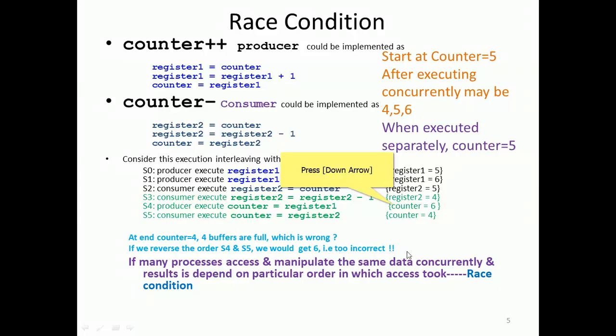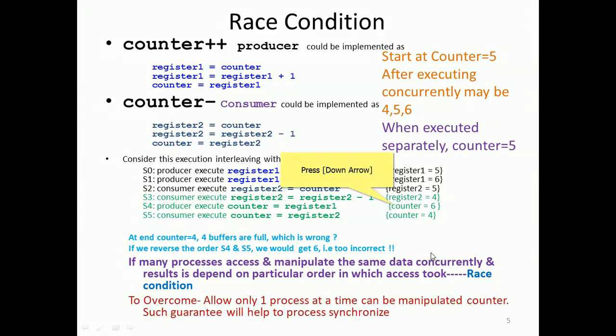Due to this race condition, the data is wrong. To overcome it, we allow only one process at a time to manipulate the counter. We had allowed two processes simultaneously, which is why this problem happened. Such a guarantee helps the processes synchronize. At a given instant of time, only one process should be allowed, and only then will you end up with the correct result. Otherwise a race condition will arise, right?